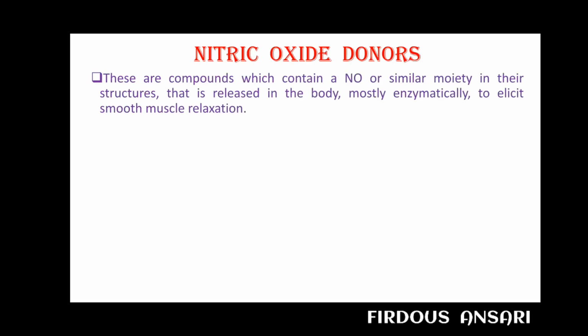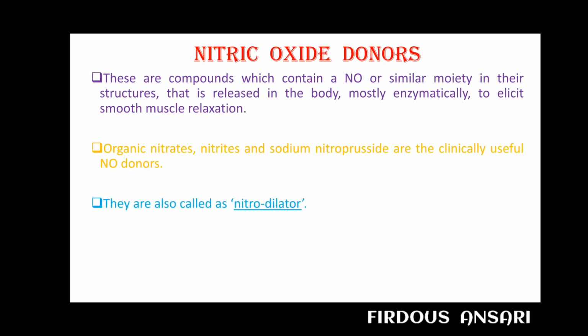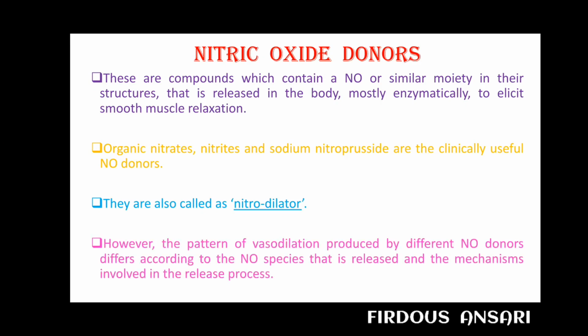These are the compounds which contain a nitric oxide or similar moiety in their structures that is released in the body, mostly enzymatically, to elicit smooth muscle relaxation. Organic nitrates, nitrites and sodium nitroprusside are the clinically useful nitric oxide donors. They are also called nitrodilators. However, the pattern of vasodilation produced by different nitric oxide donors differs according to the nitric oxide species that is released and the mechanisms involved in the release process.